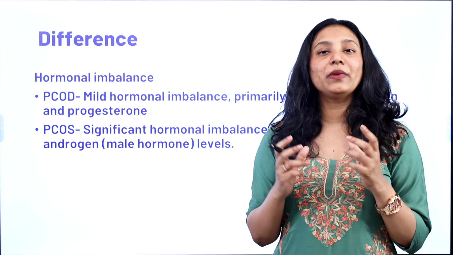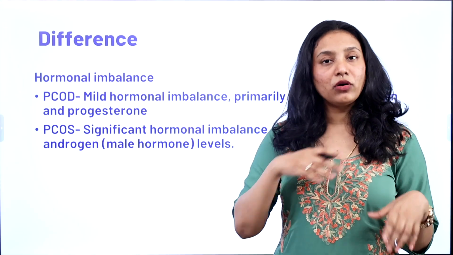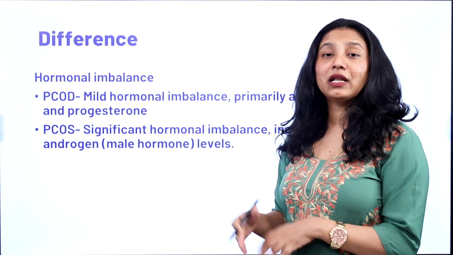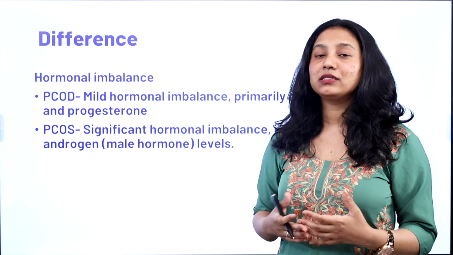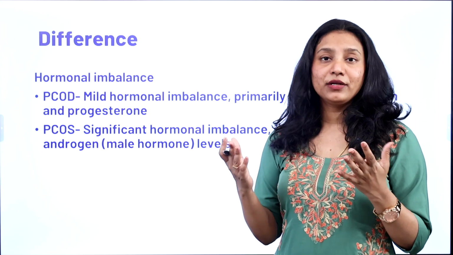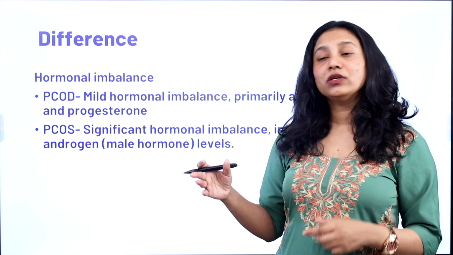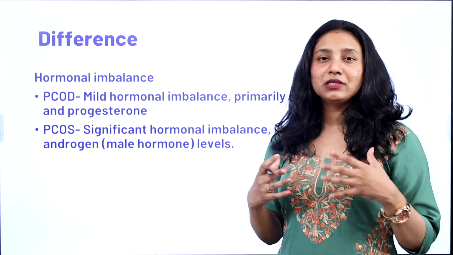In PCOD there is an estrogen-progesterone imbalance. In PCOS there is a lot more difference: luteinizing hormone is more, FSH is less, progesterone is less, and estrogen can be divided into E1 and E2. E2 is less, E1 is more, and then we have prolactin. Some people have hyperprolactinemia. So it's hard to remember.